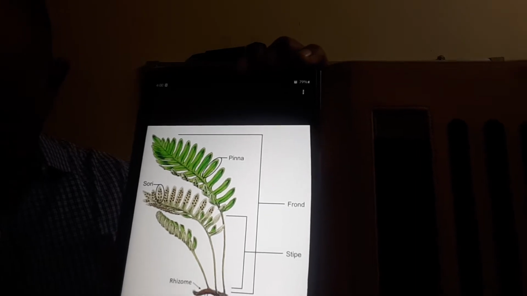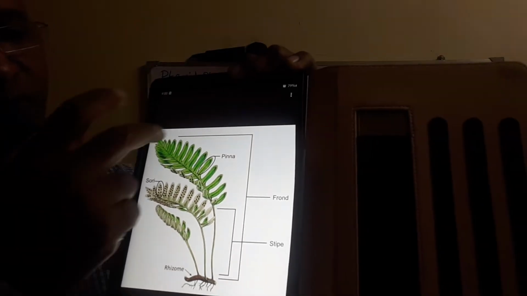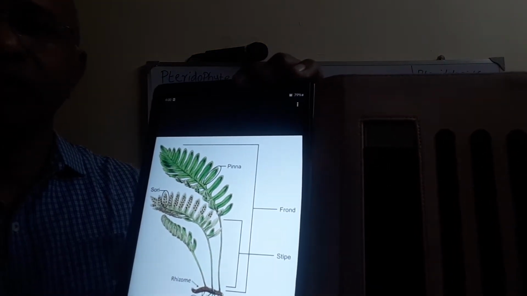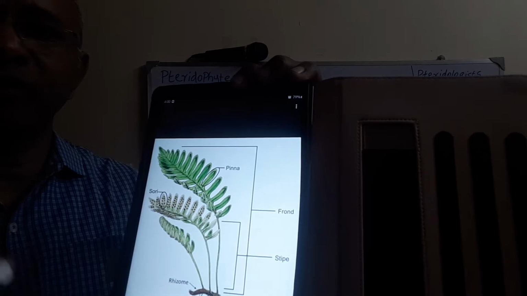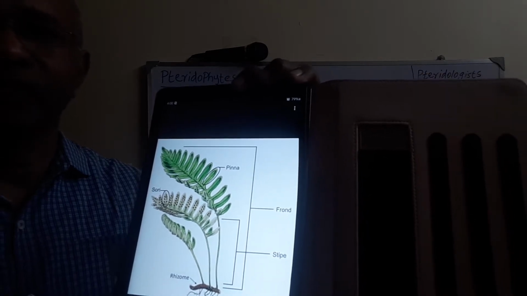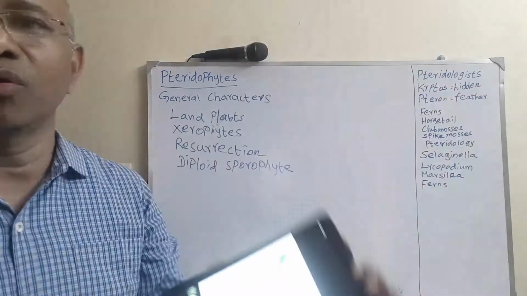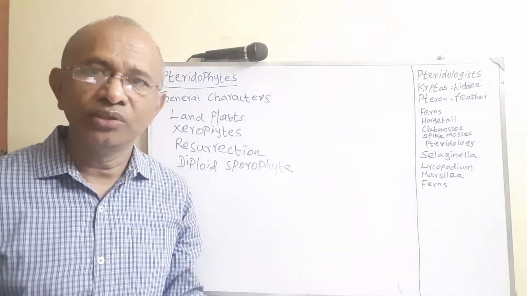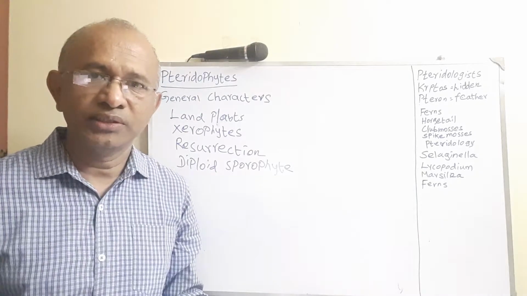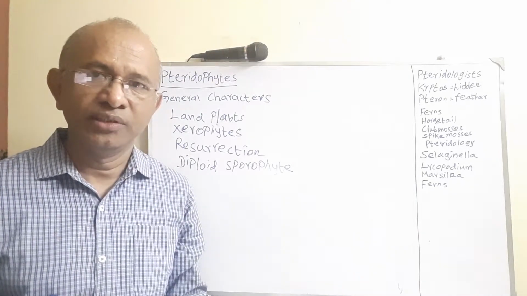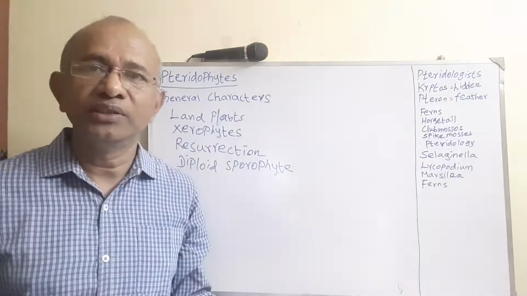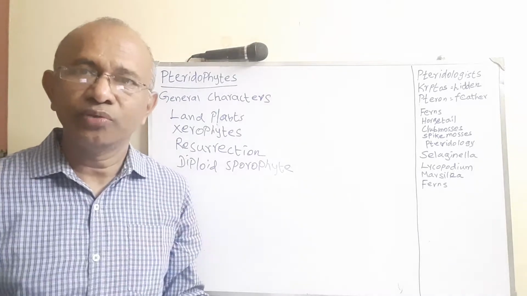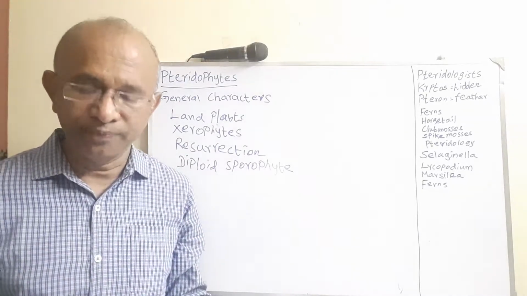This part of the plant is dominant in nature in the case of the pteridophytes. They are highly dominant and also independent. They can lead their own life because they have chlorophyll, so they can do photosynthesis and manufacture their own food like the other autotrophic plants. So the plant body of the pteridophytes is dominant; basically they are all sporophytes, and they produce the spores.